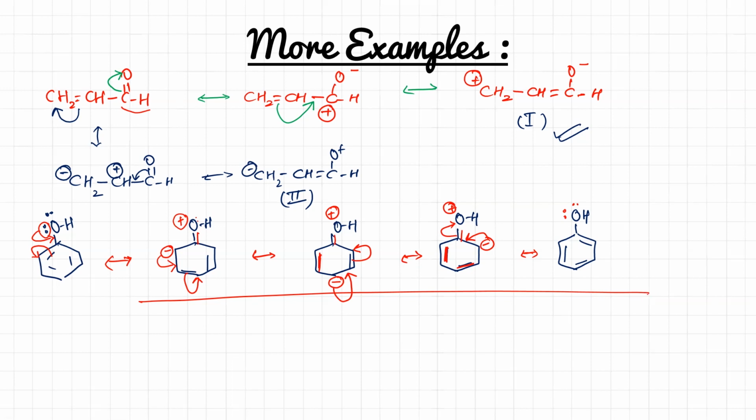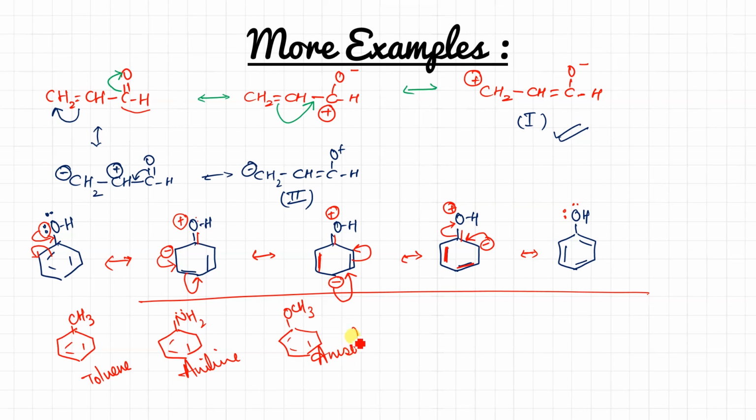Am I clear? Although you have done this, I'm still giving you a few examples to practice, so just do it and let me know if there is any problem. Okay, this is toluene, this one is aniline, and the next one you do for methoxybenzene, which is also known as, yes, very good, anisole. So this is your homework, you have to do it.